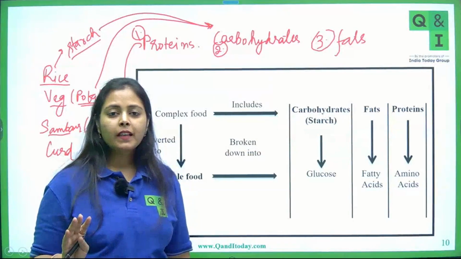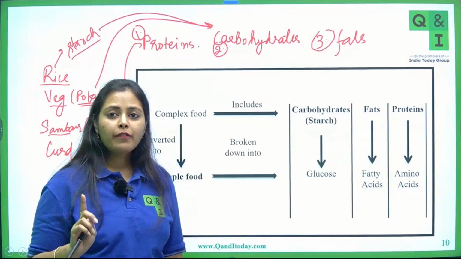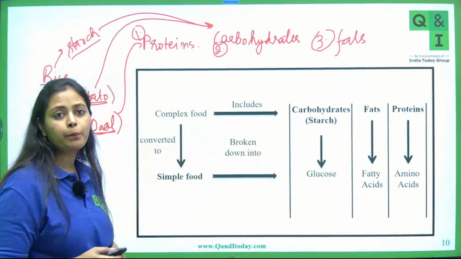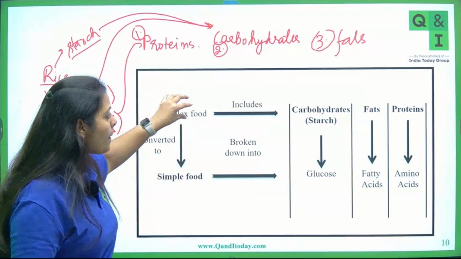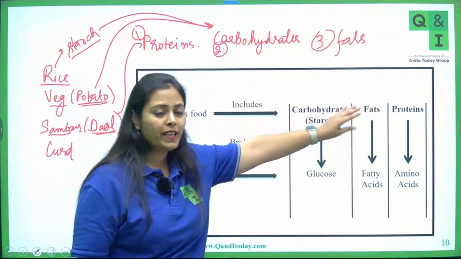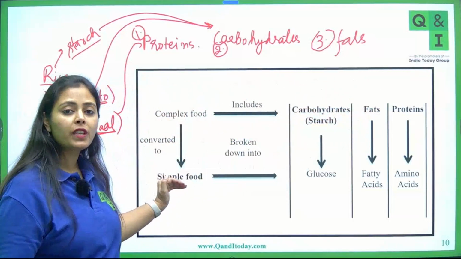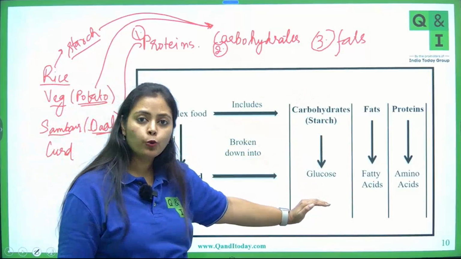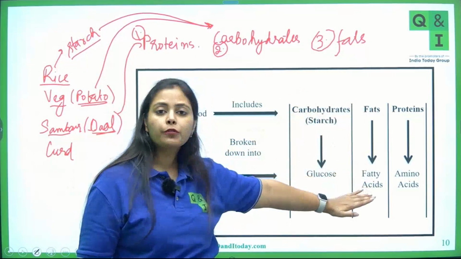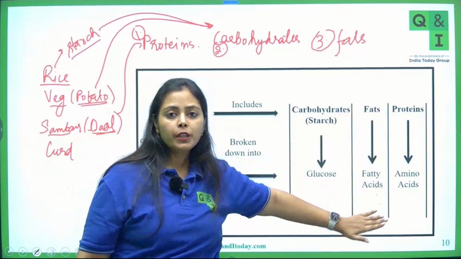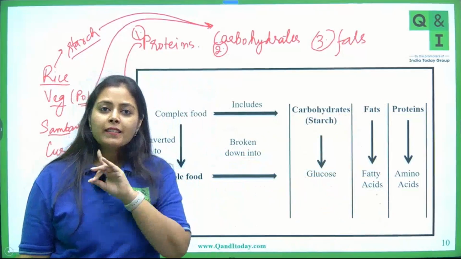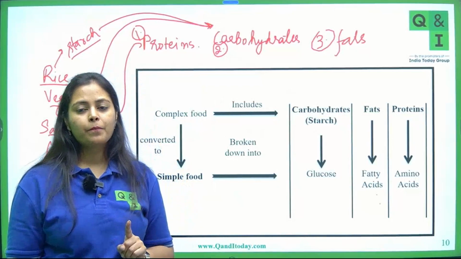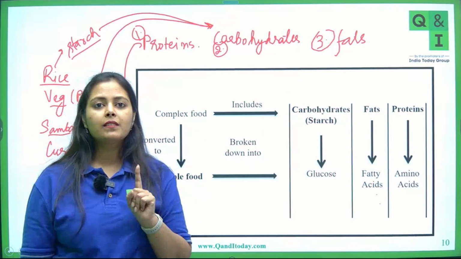Everyone, have you understood? Please write it down in the similar manner which is written here. Complex food, carbohydrates, fats, proteins, converted into simpler food using enzymes. And what are those simpler molecules? Carbohydrates will be converted into glucose, fats will be converted into fatty acids, and proteins will be converted into amino acids. Has everyone noted down this? Then only I'll move to the next slide. Everyone has to write down this in the same format.